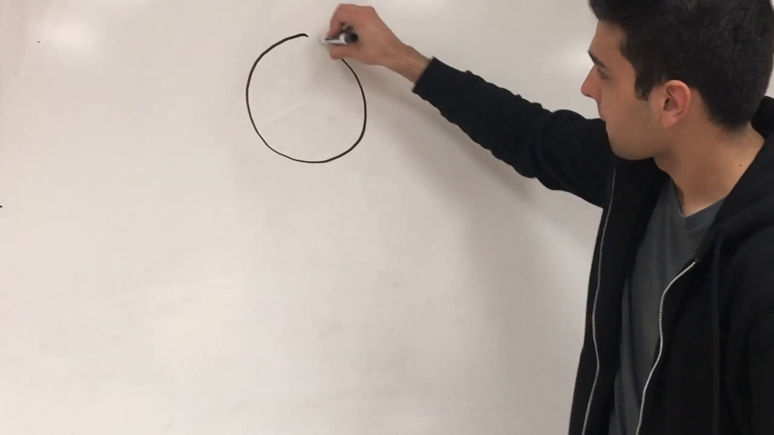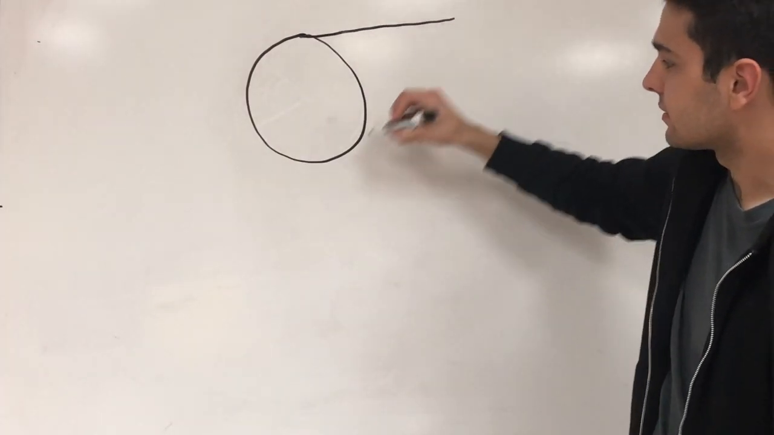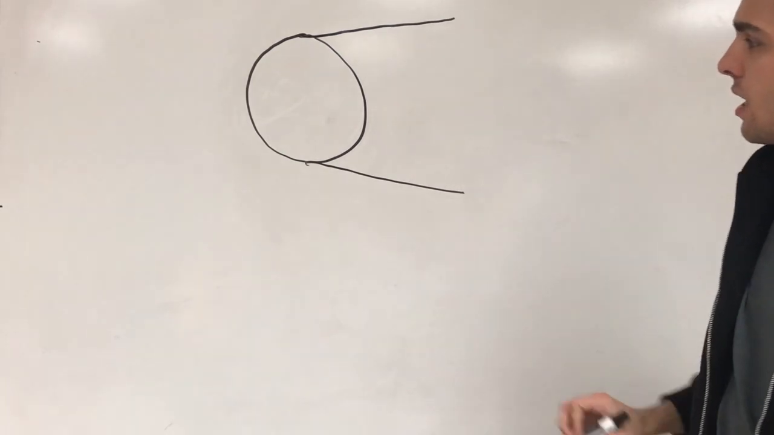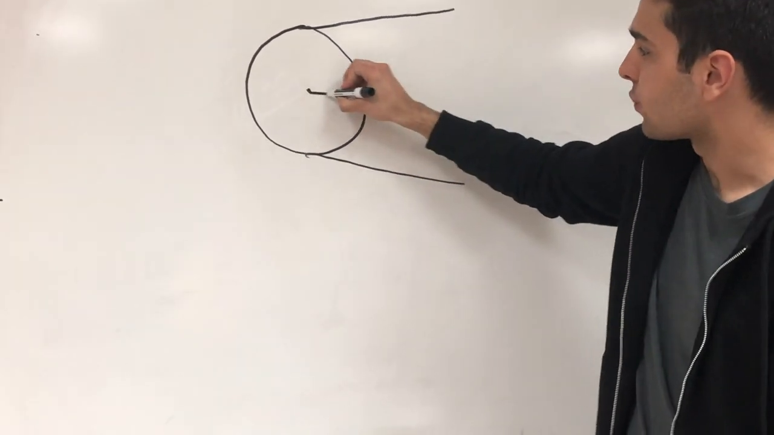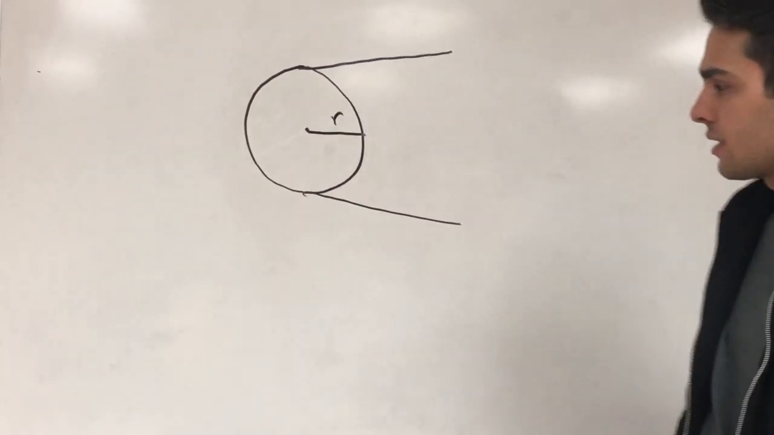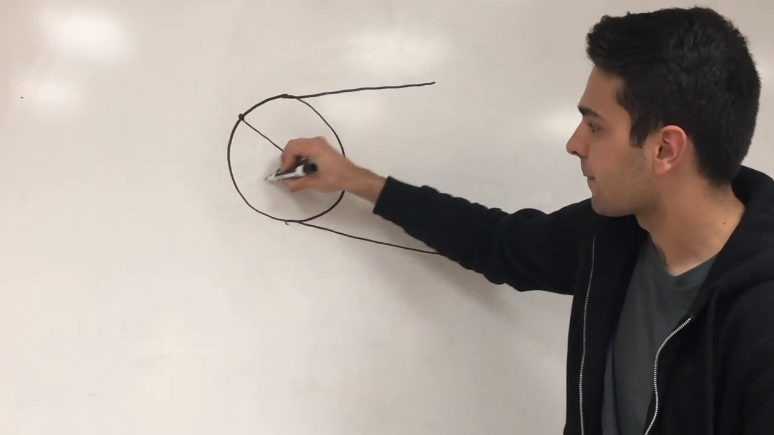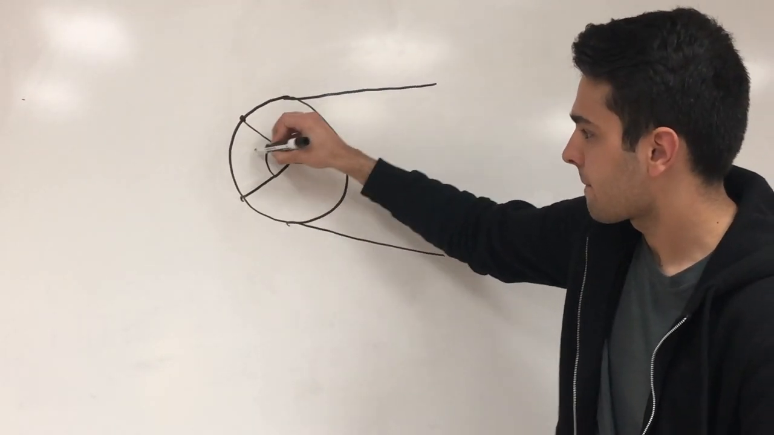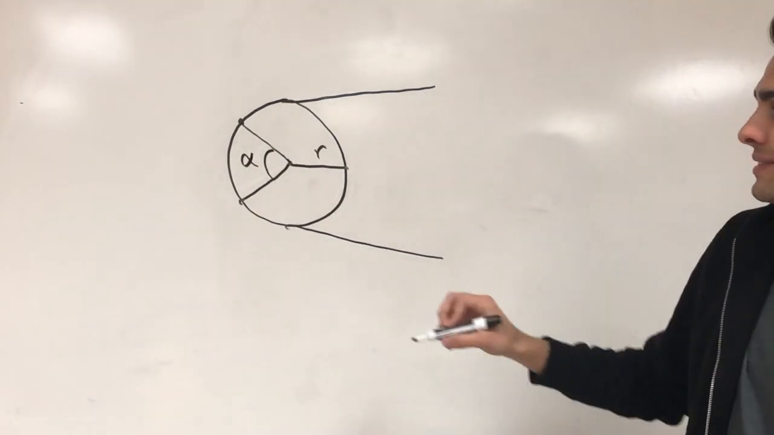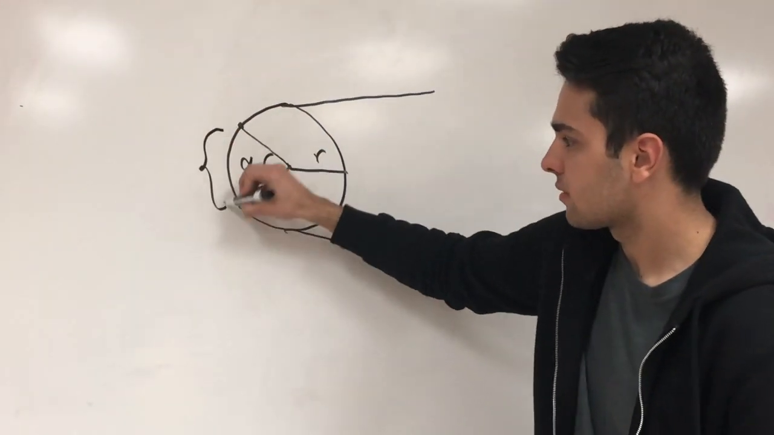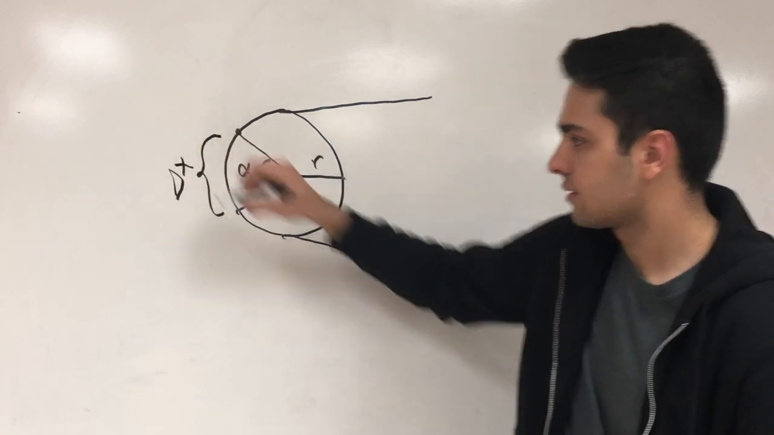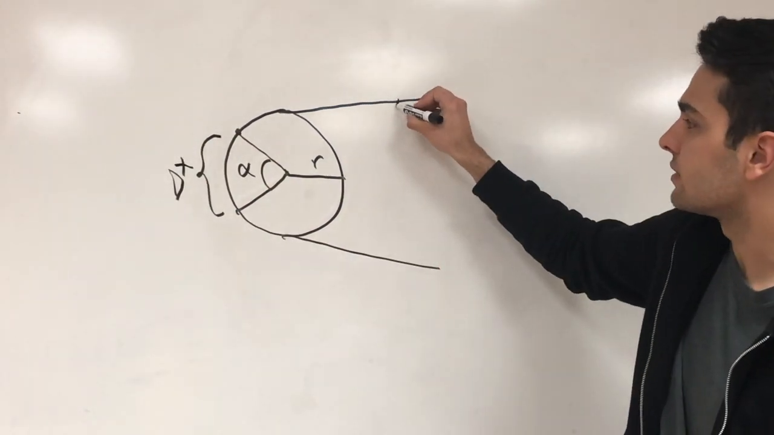This is our pulley, and this is our belt. Our pulley has a radius of r. If we rotate our pulley by an angle alpha, we can see that the displacement, delta x, is equal to the displacement traveled by the belt.